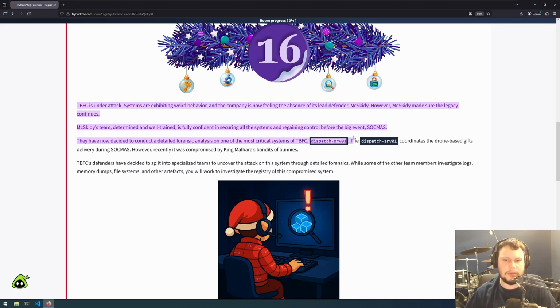Dispatch Server 1. The Dispatch Server 1 coordinates the drone-based gifts delivery during Sockmas. However, recently it was compromised by King Malhead's bandits of bunnies. TVFC's defenders have decided to split into specialized teams to uncover the attack on the system through detailed forensics, while some of the other team members investigate logs, memory dumps, file systems, and other artifacts. You'll work to investigate the registry of this compromised system.